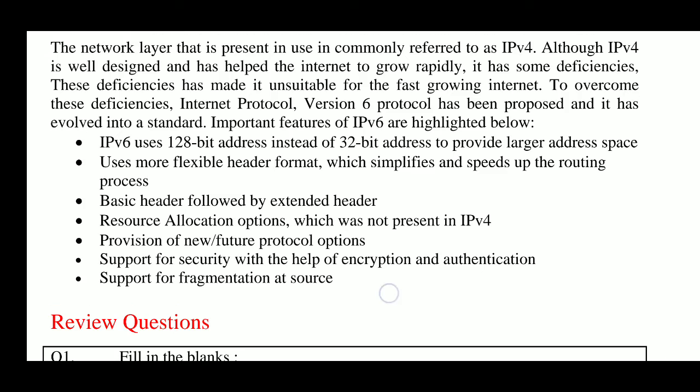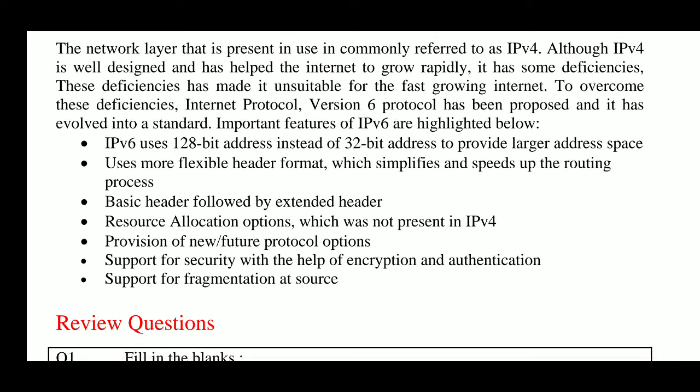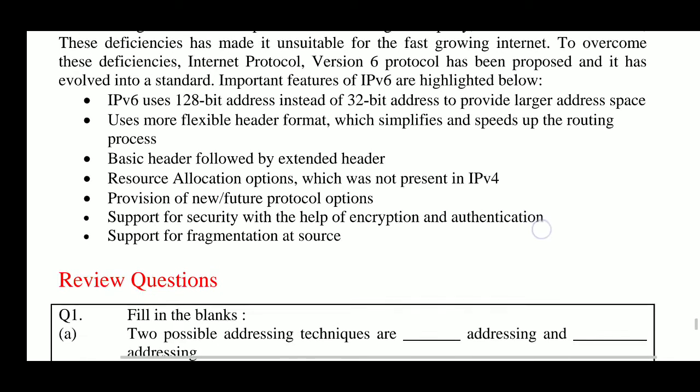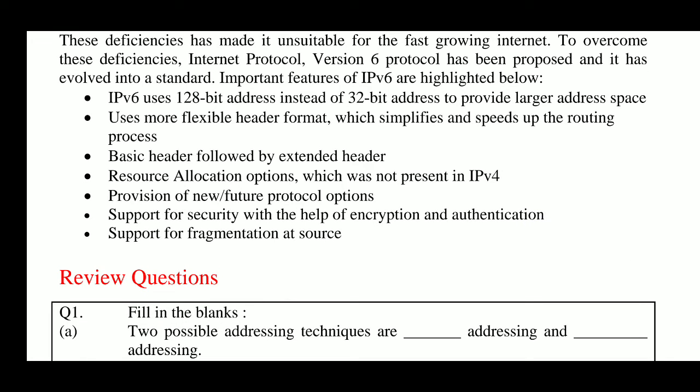Important features of IPv6 are: IPv6 uses a 128-bit address instead of a 32-bit address to provide a large address space, and uses a more flexible header format which simplifies and speeds up the routing process, with a basic header followed by the extended header.